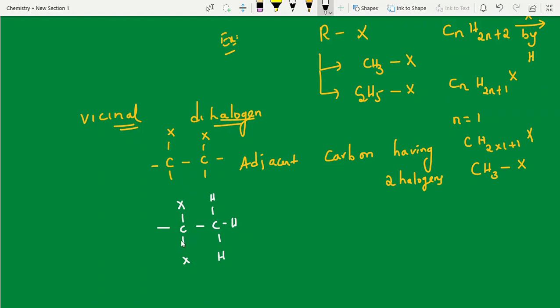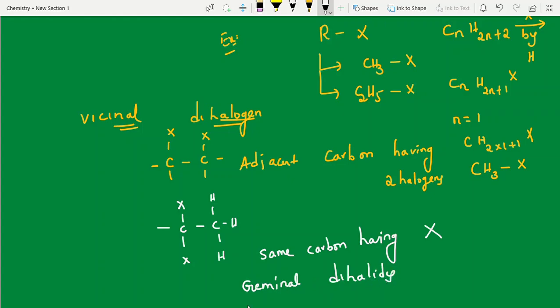See, here also there are two halogens, a dihalogen derivative, but the same carbon is having the halogens. This we call geminal dihalides. This is vicinal dihalides, right students? Vicinal dihalides. Clear?